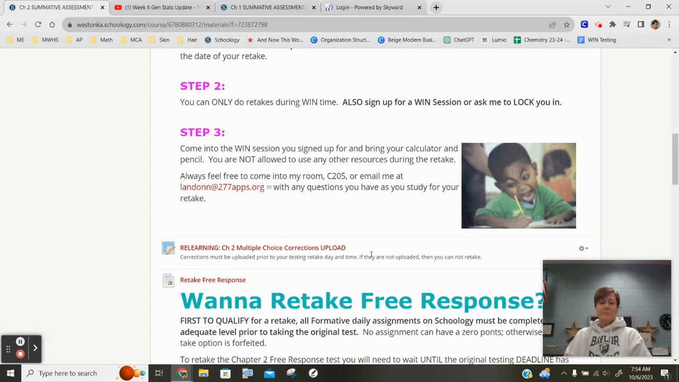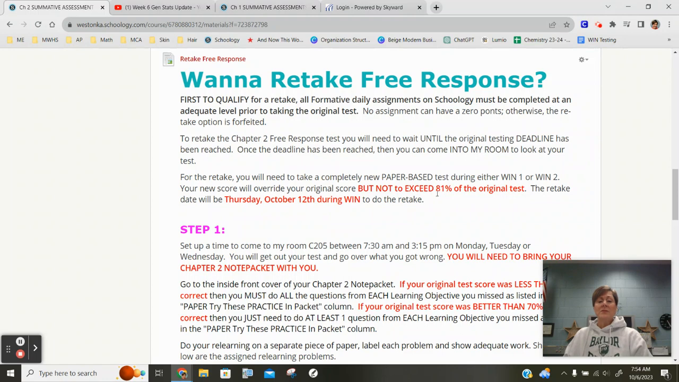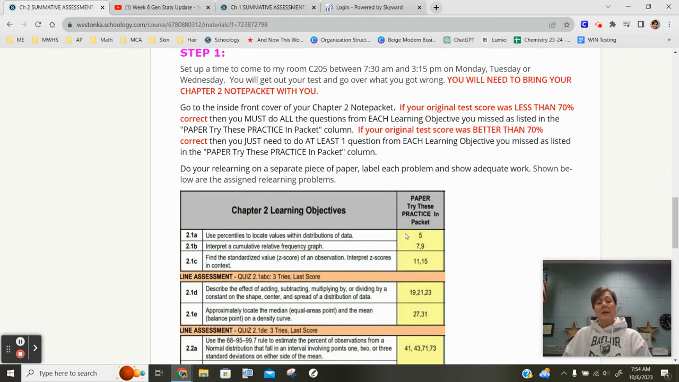Now, if you're interested in retaking the free response, again, only up to the 81%, so 11.3 points maximum as a total. For free response, it's a little different. You're going to bring in your note packet, and you're going to look through your chapter test. You're going to look at the problems that you got incorrect. You're going to align them with the missed learning objectives. Once you find what learning objectives you missed, you're going to look in the note packet.